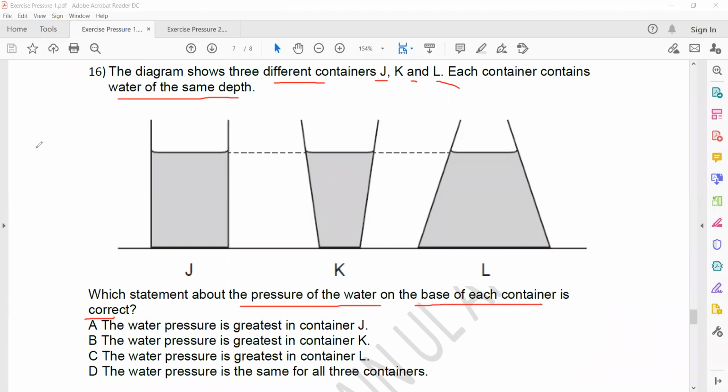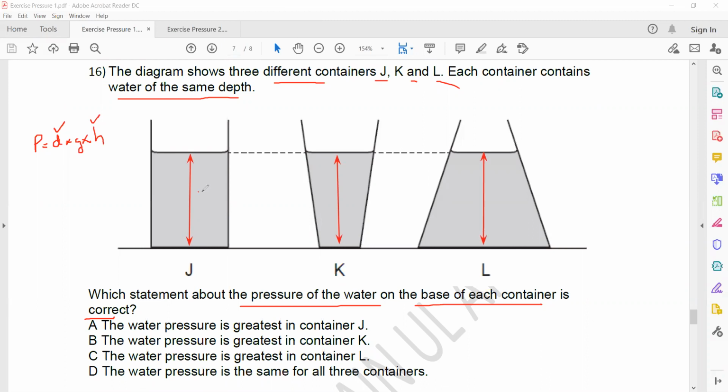As you know, the pressure exerted by the water depends on the density of the water, it depends on the gravity, and it depends on the depth. So when you check, they mention each container having the same depth and all are filled with water. So if all are filled with water, they will have the same density and they have the same depth. So the depth of water in J is the same as the depth of water in K and it is the same as the depth of water in L.